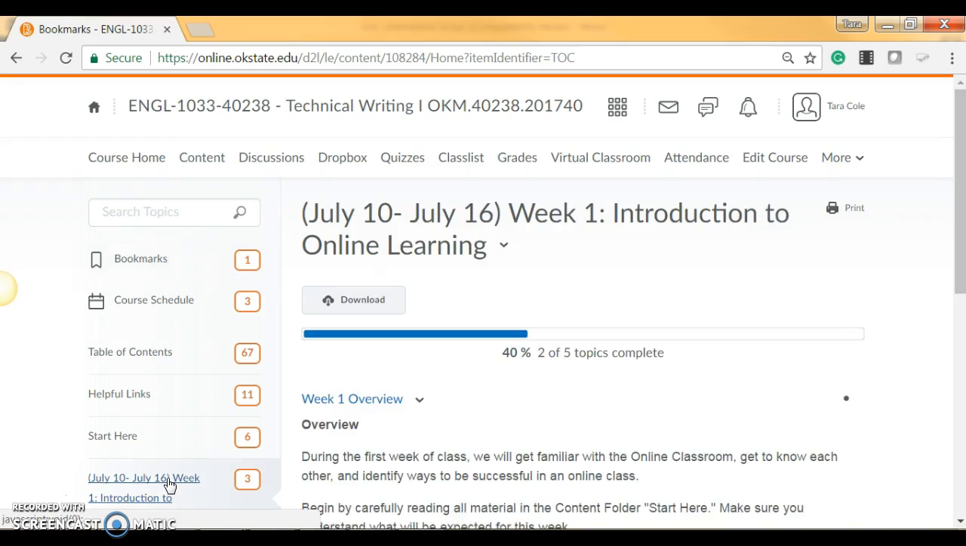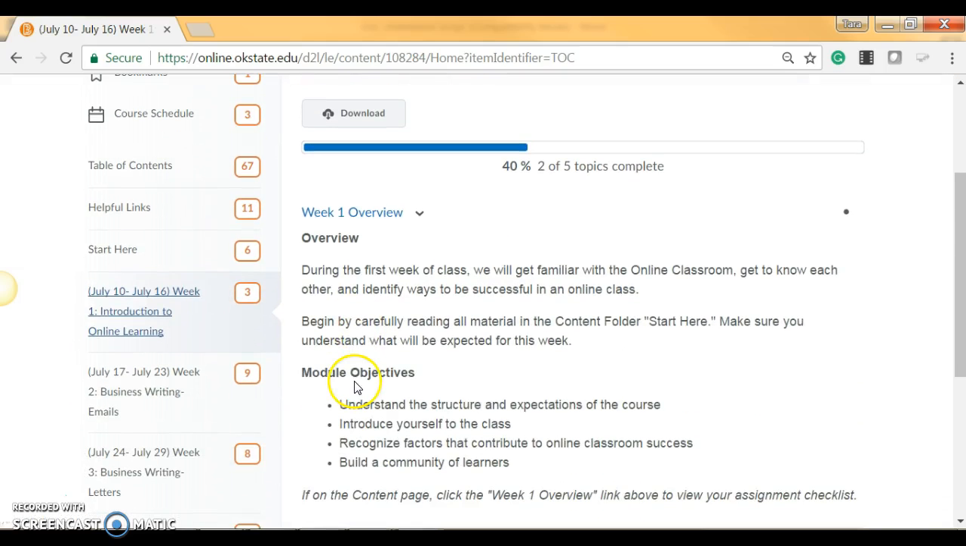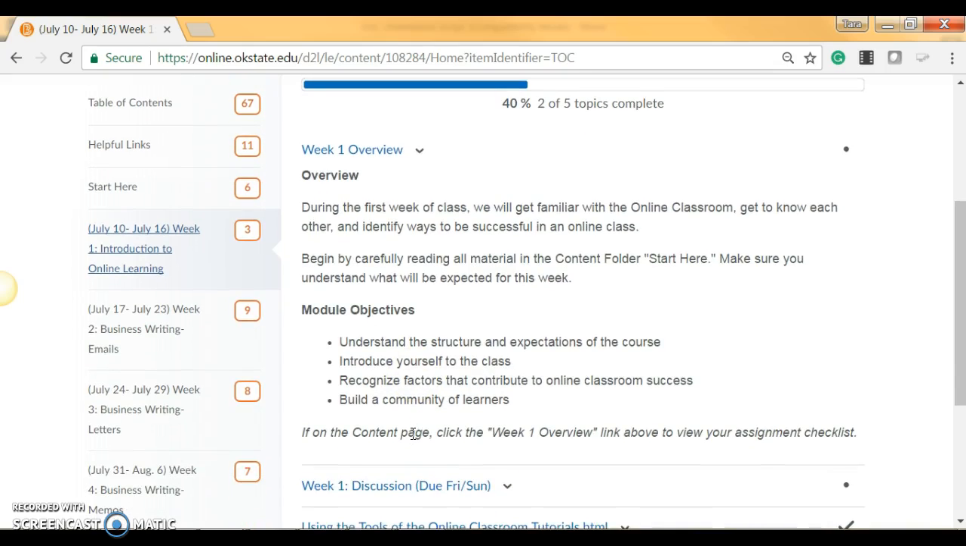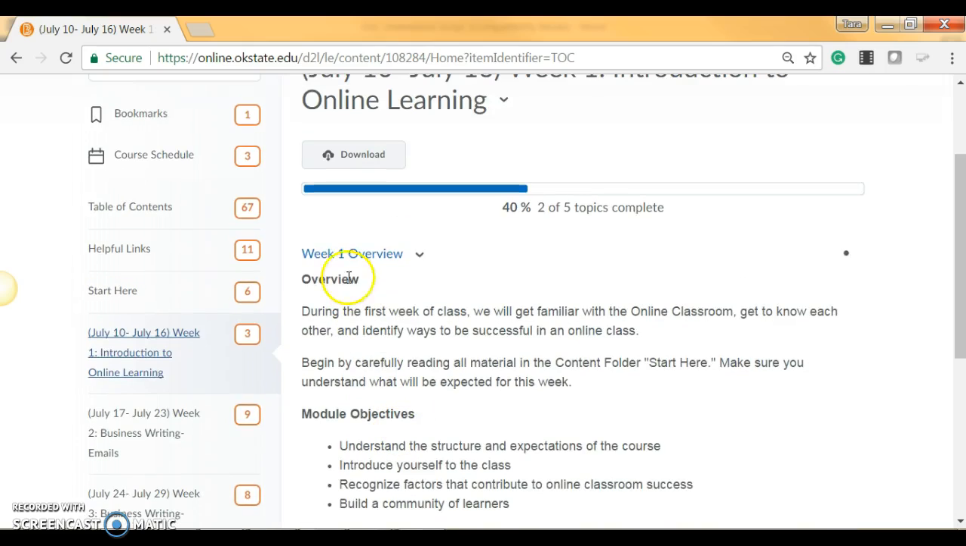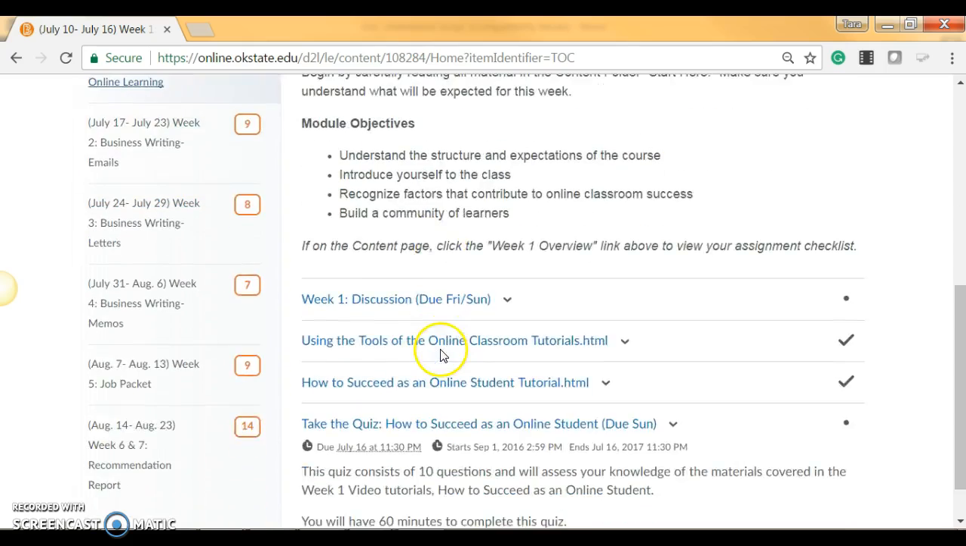Now let's look at the weekly assignments. This class is divided into weeks. When you first view each week, you'll find the overview and our objectives or goals for that week. You'll find the assignment checklist here when you click on the weekly objective. The due dates for your graded assignments can be found at the end of their titles.